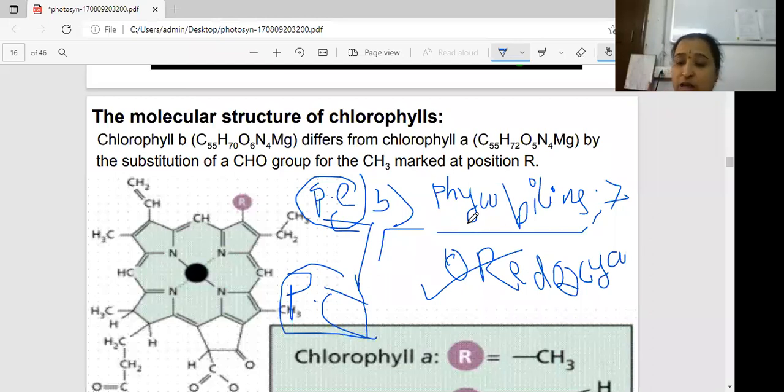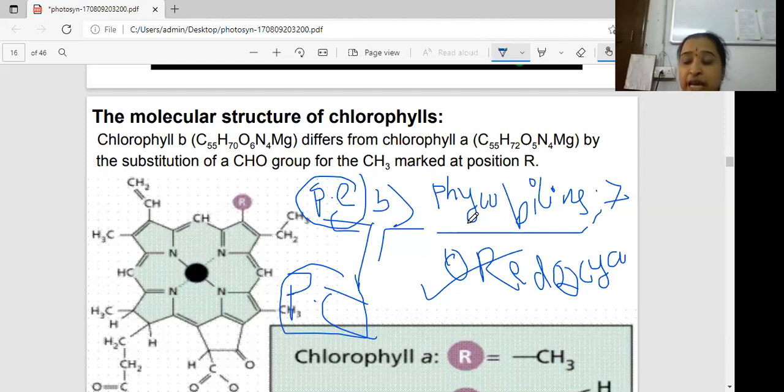Listen carefully, these are the two main functions. These two trap the energy and transfer it to chlorophyll a, not direct chlorophyll a trapping the light energy.